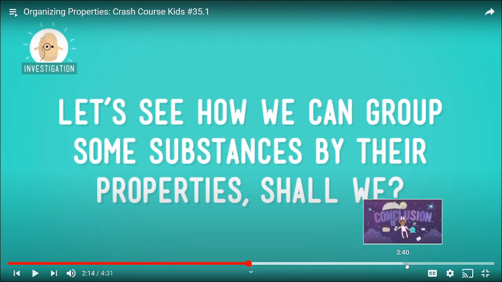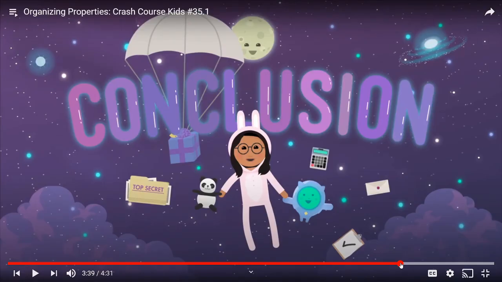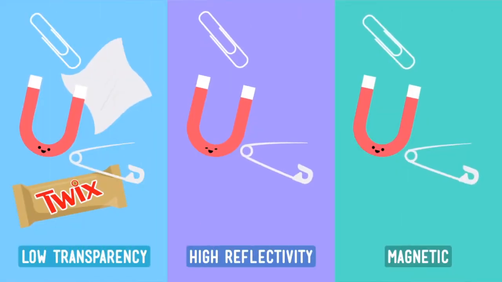She spends some time talking about different ways that we can group objects by their properties, and that's cool, but I don't want us to get too distracted today. So, a substance is matter that is made of one kind of atom or molecule. Substances have specific properties, like reflectivity and magnetism. And once a substance can't be broken down into any other substance, it's called an element. And elements have properties too.